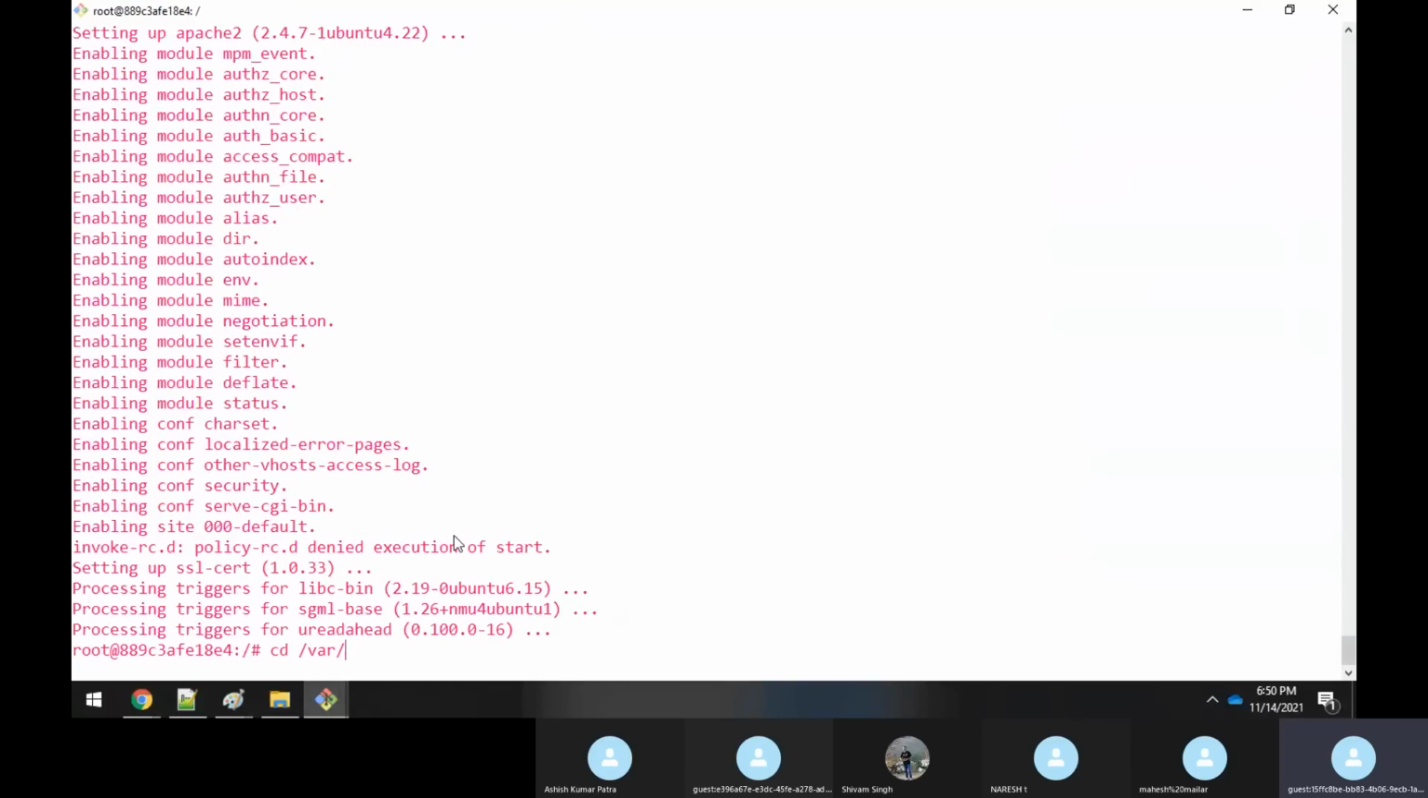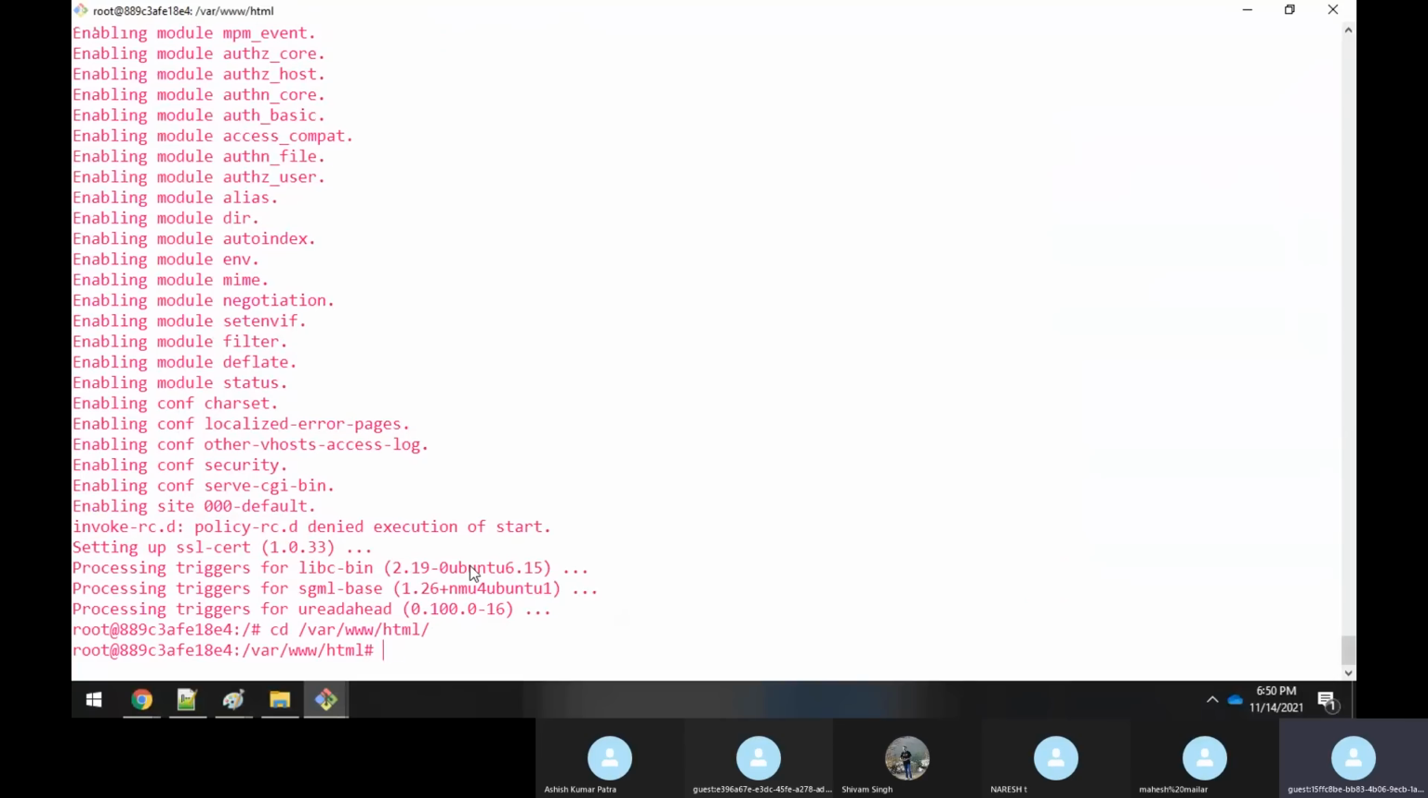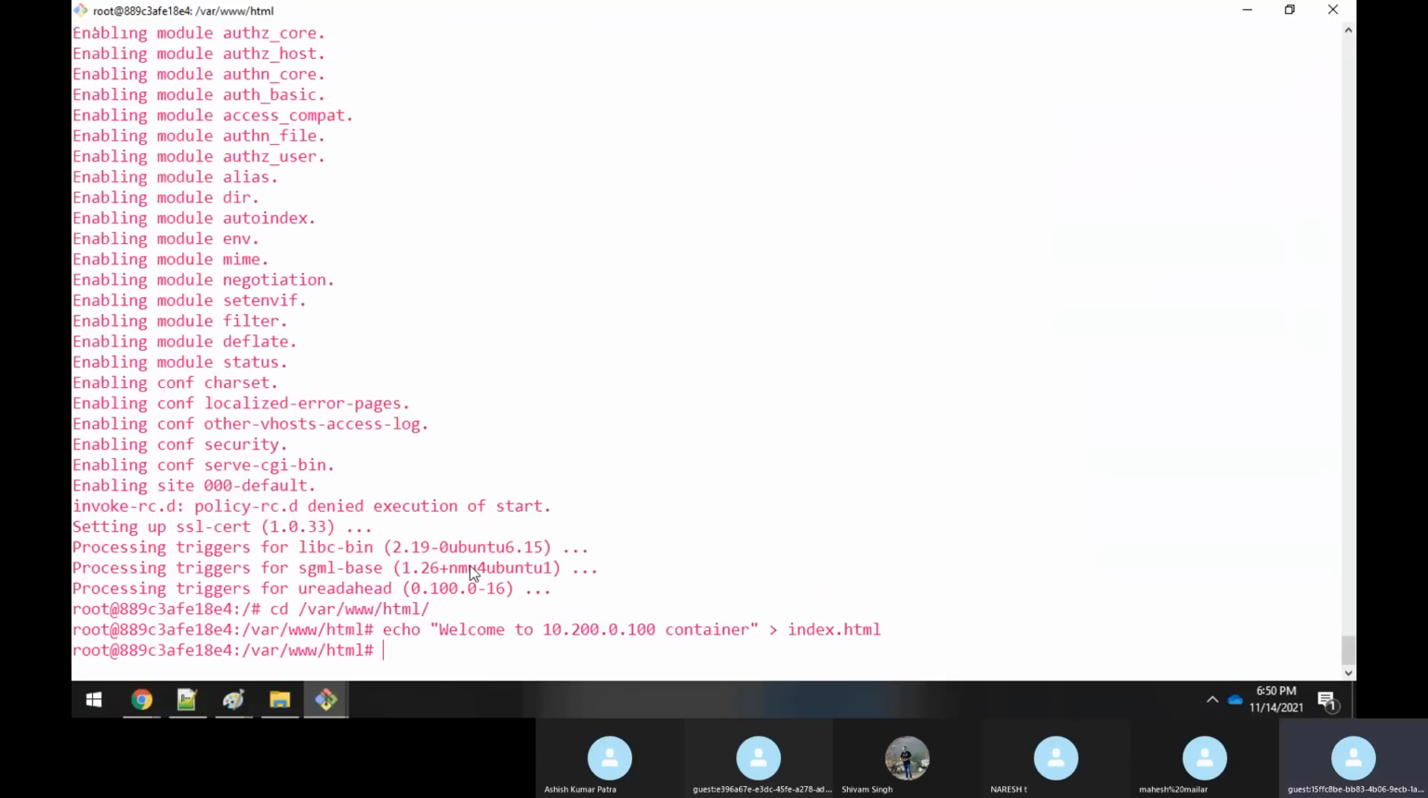You can go to /var/www/html. Here you can execute echo "Welcome to 100 container" into index.html. Okay, and then you start the service.